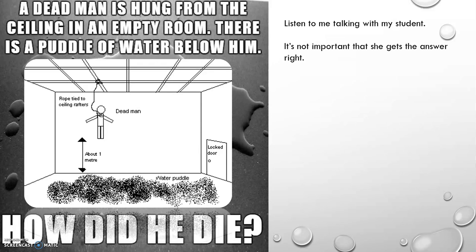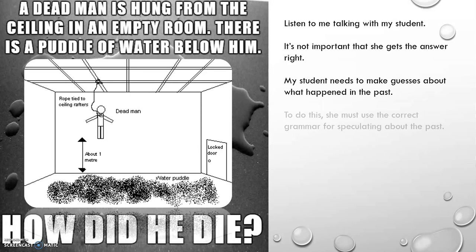Now, what is not important is that she gets the answer right. I don't care about that. What I care is she uses the right thinking process, the cognitive skill of analysing the past and using evidence to guess. It doesn't matter if she guesses wrong. She needs to make guesses about what happened in the past, and to do this, she's got to use the correct grammar. So let's just say now she doesn't know the correct grammar for speculating about the past.